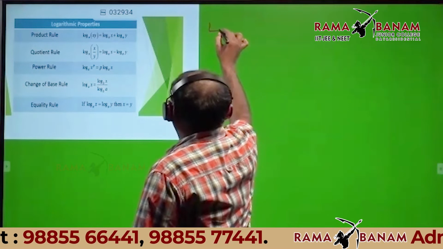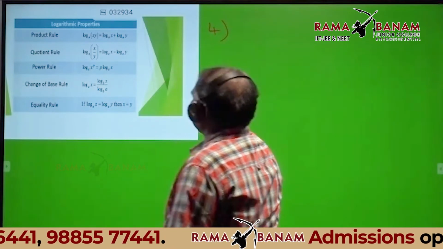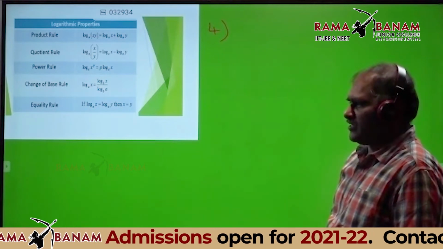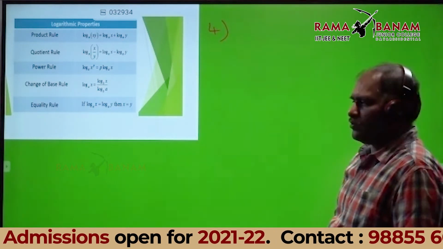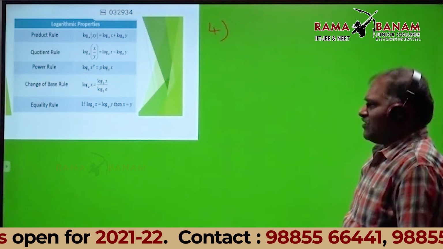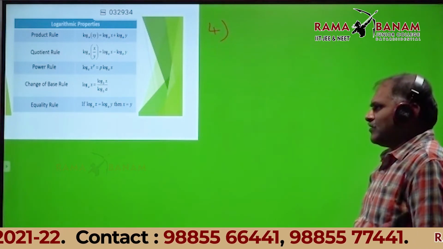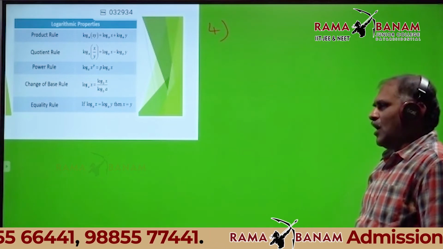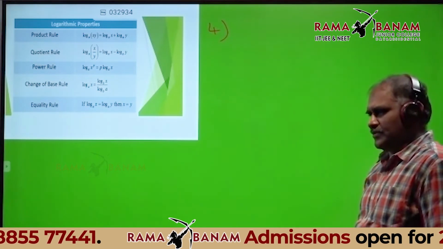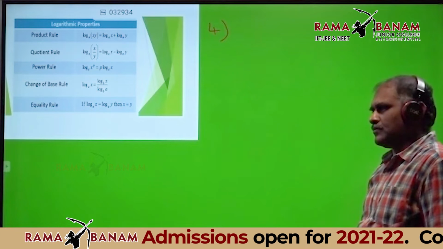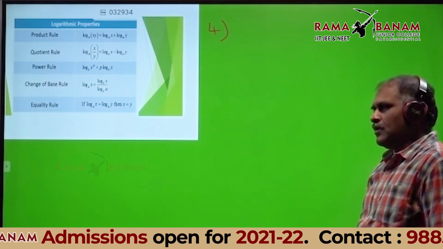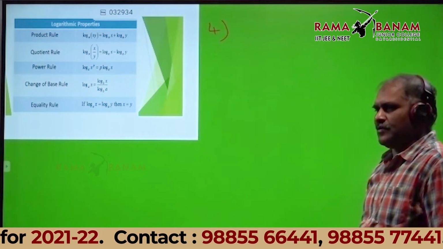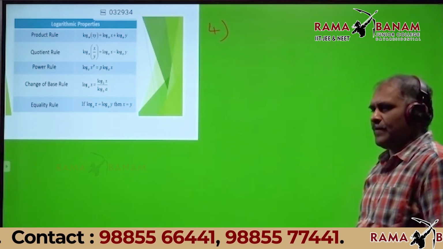Next rule. Mute your mic. Sir, your voice is not audible.